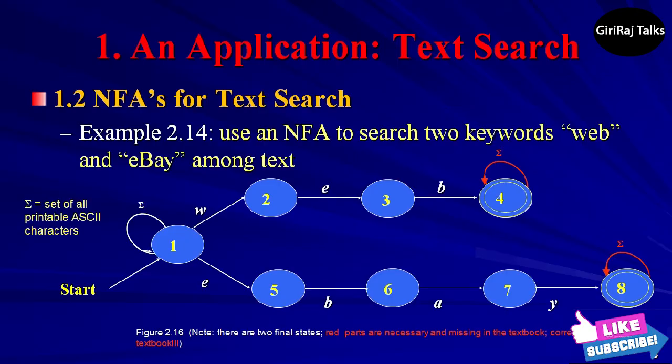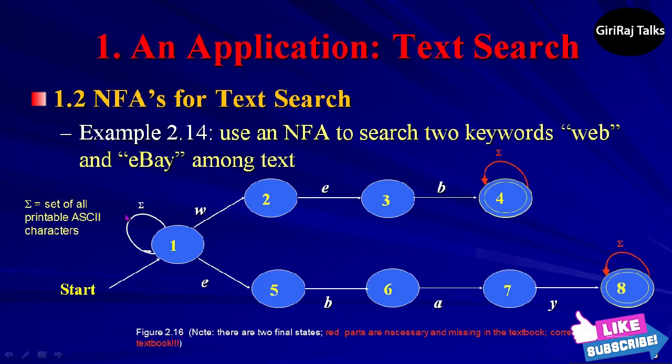There is a simple form to an NFA that recognizes a set of keywords. Suppose there is a start state with a transition to itself on every input symbol, for example, every printable ASCII character if we are examining text. Intuitively, the start state represents a guess that we have not yet begun to see one of the keywords, even if we have seen some letters of one of these words.